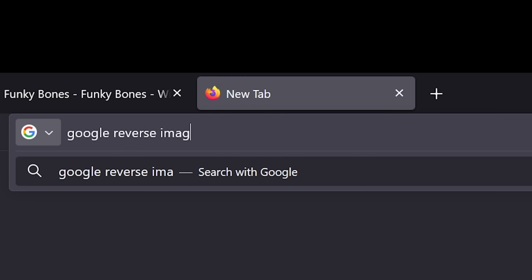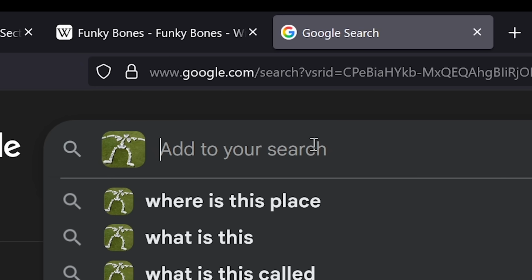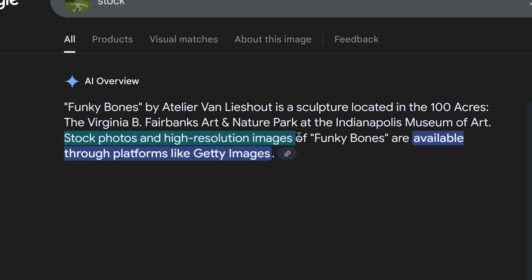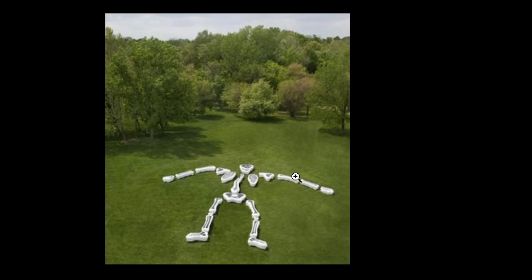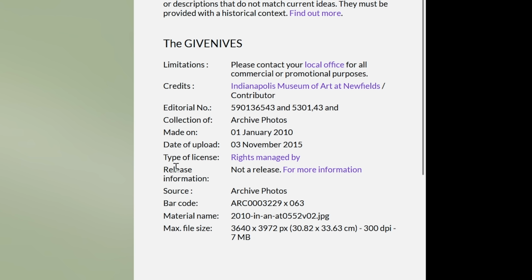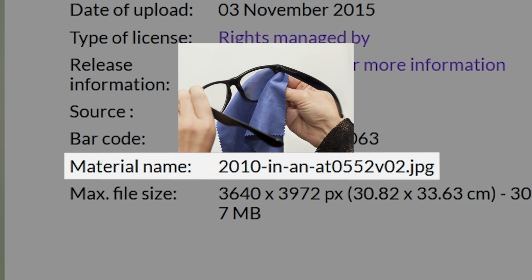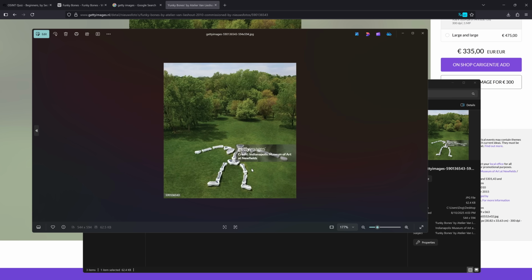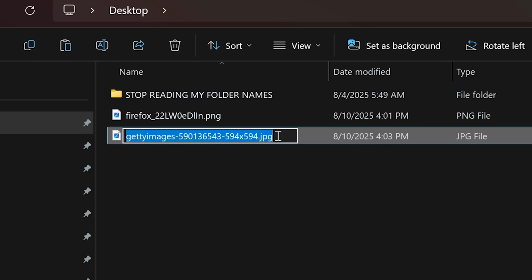Google reverse image search. I take a screenshot of this picture, drag it into Google, and I can add to my search "stock". Stock photos and high-resolution images of Funky Bones are available through platforms like Getty Images. Getty Images? Does this look like the same photo? Yes, it does. Barcode, source, editorial number, credits, limitations. Hell no, man. What if I save the picture? It downloaded this image and it has this weird Getty Images name. Somehow I don't think this is it.